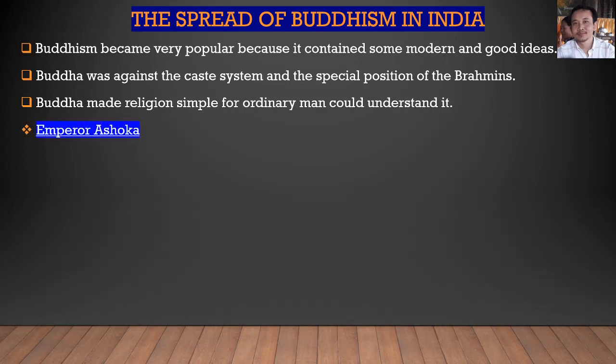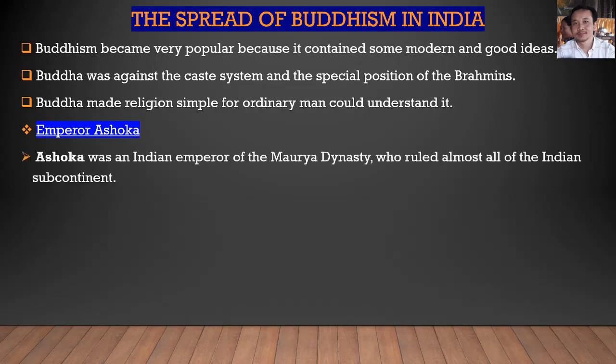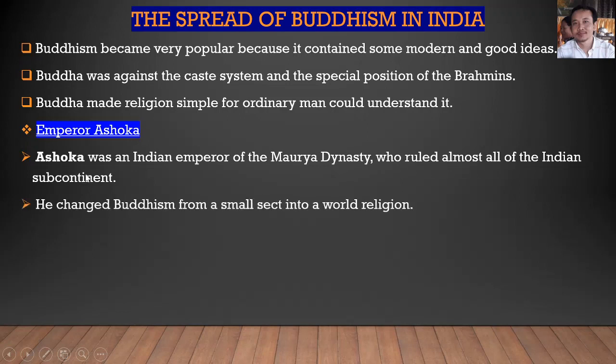Emperor Ashoka. Ashoka was an Indian emperor of the Maurya dynasty who ruled almost all of the Indian subcontinent. He changed Buddhism from a small sect into a world religion. Sakya Nikai, right?